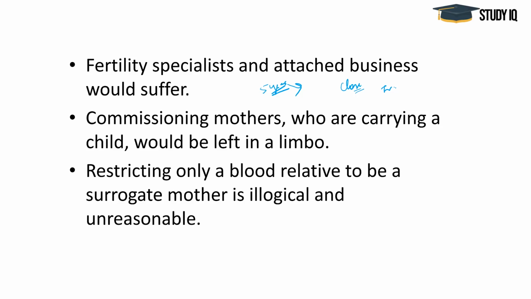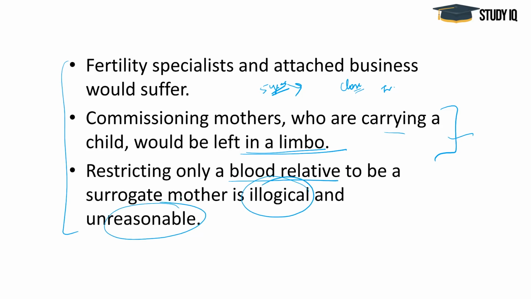So these are some of the demerits, and the commissioning mothers who are carrying a child would be left. So right now the women who have already undergone the surrogacy, after the bill is passed, are left in a limbo, and restricting to a blood relative, I told you, is totally illogical and unreasonable.